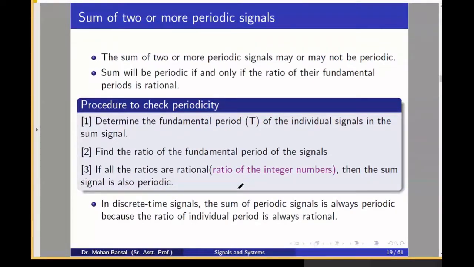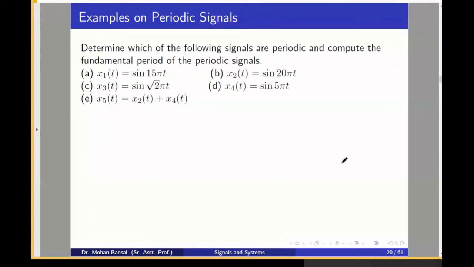Yeah. In a discrete time signal, the sum of periodic signals will always be periodic, because, note down this point, this is very important, the fundamental period of a discrete time signal is always an integer. So the ratio of fundamental periods of discrete time signals will always be rational, a ratio of integers. But in the continuous time signal, we need to check whether the ratio of fundamental periods is rational or not. That we need to check. These are some examples we will see.